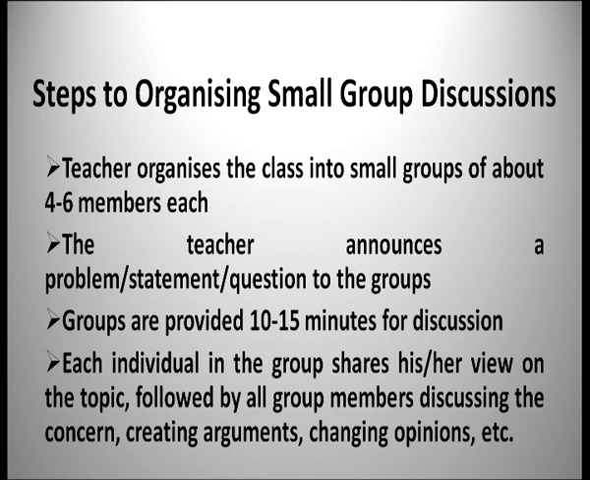So the teacher can make small groups and give topics to the students and they can have small group discussions. Now there are steps to organize a small group discussion. The teacher organizes the class into small groups of about 4 to 6 members, or if the class size is more, then she can increase the number of participants to 7 to 8 each. The teacher can announce a problem statement or questions to the groups. Basically, they can make 6 to 7 groups depending upon the number of students in the class.